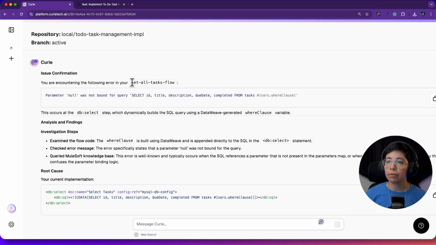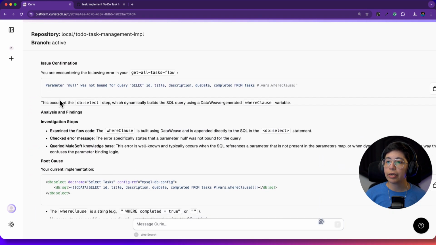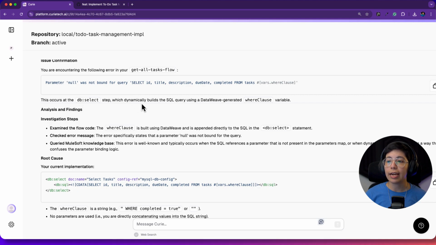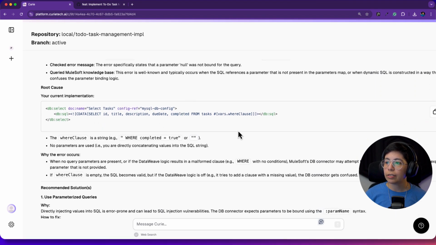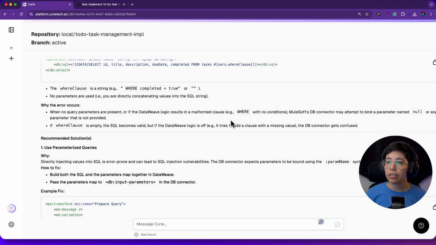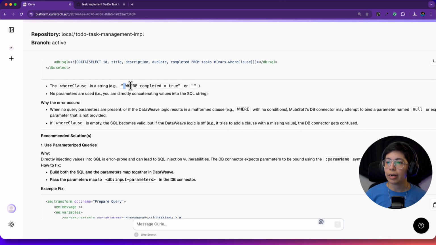You are encountering the following error because of the DB select step, which dynamically builds the SQL query using a DataWeave generated where clause variable. So this is the piece of code that I'm using. And then it says the where clause is a string, which can either be this or this. No parameters are used, i.e. you are directly concatenating values into the SQL string.